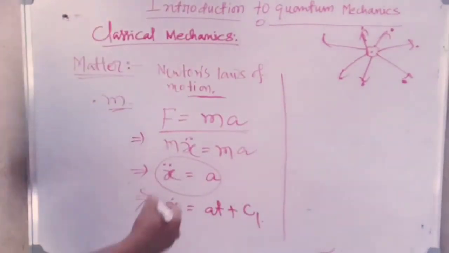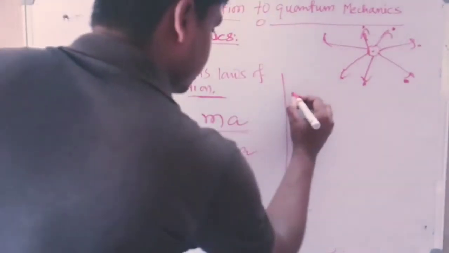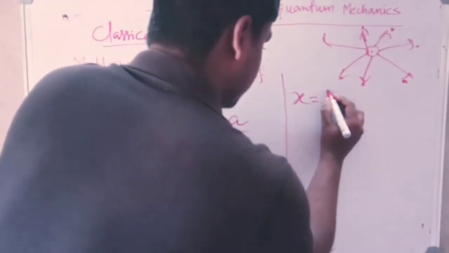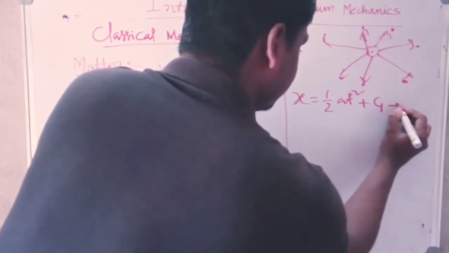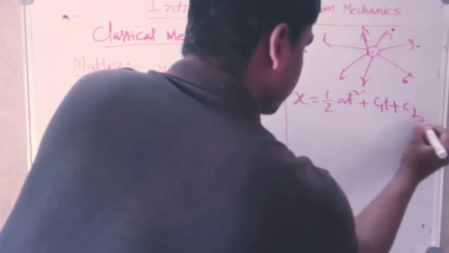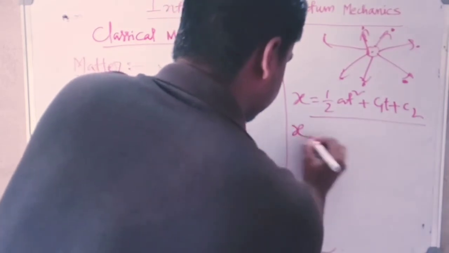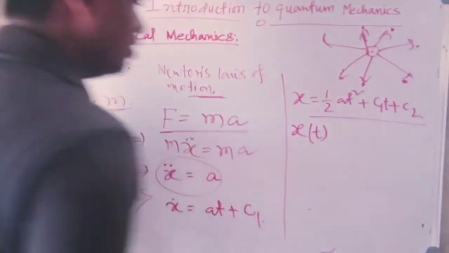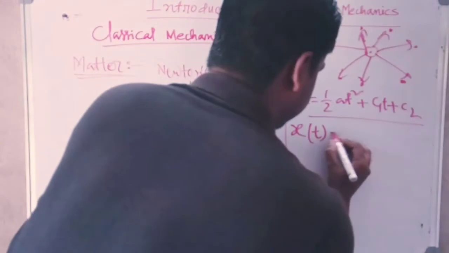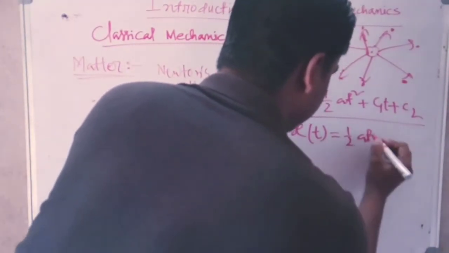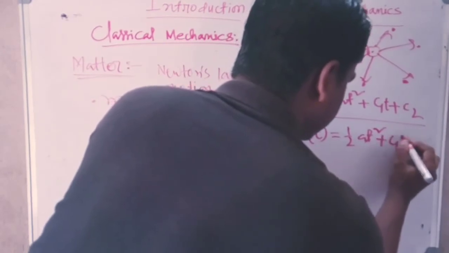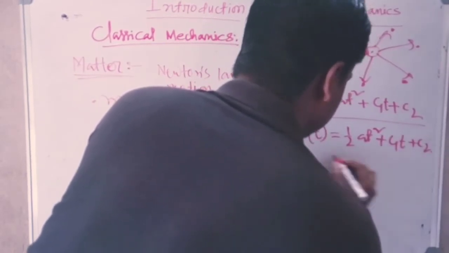Then further integrating on both sides, one can find x is equal to half of a t square plus c1 t plus c2. So that is the expression of position as a function of time, and x as a function of t is equal to half of a t square plus c1 t plus c2.